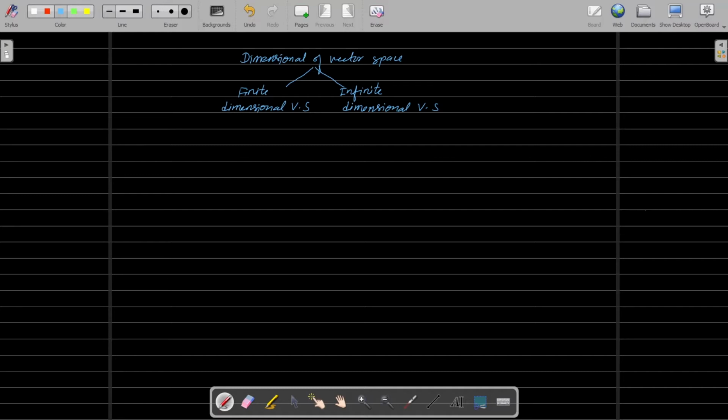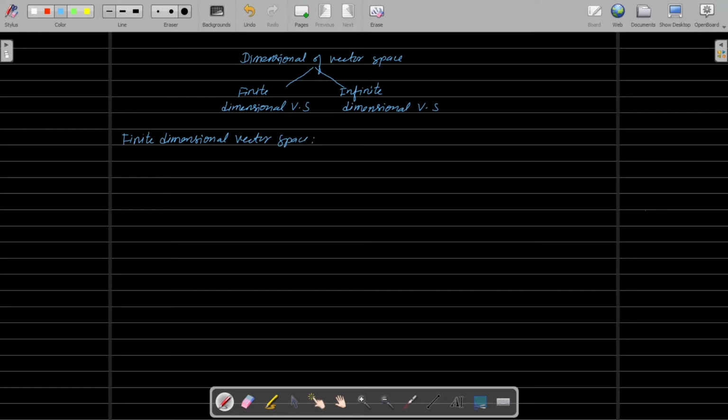So we define the finite dimensional vector space. What is the finite dimensional vector space?